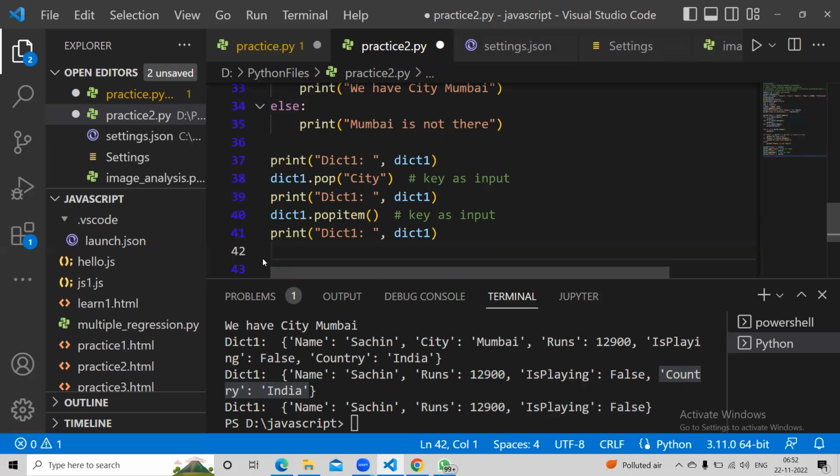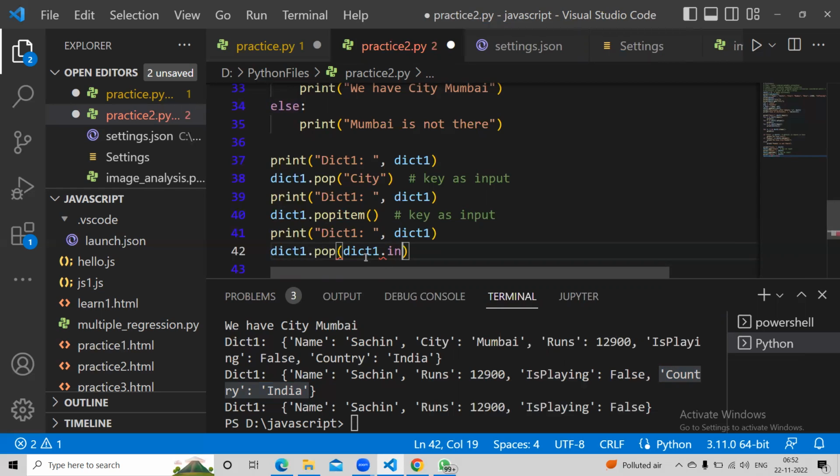We have something called index. So popitem will delete anything. Now, I don't know the city name, or I don't know the name. I know the value Sachin. So I'll say DICT1 dot index.